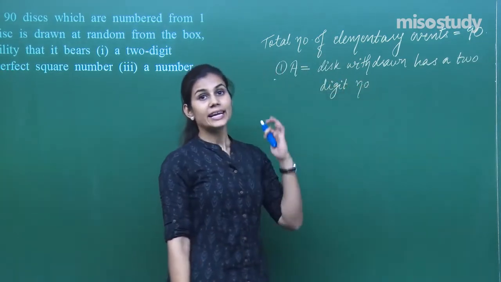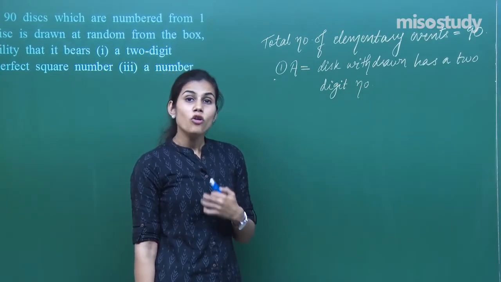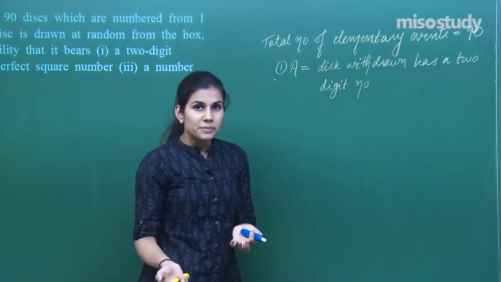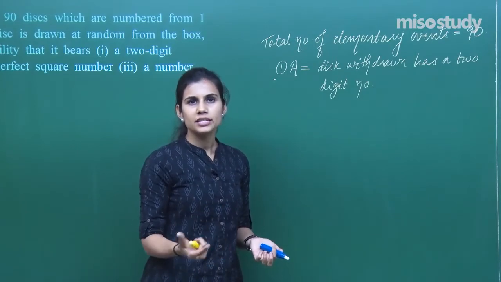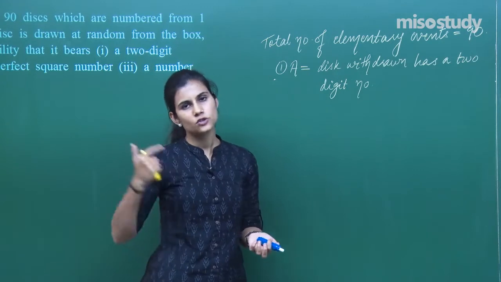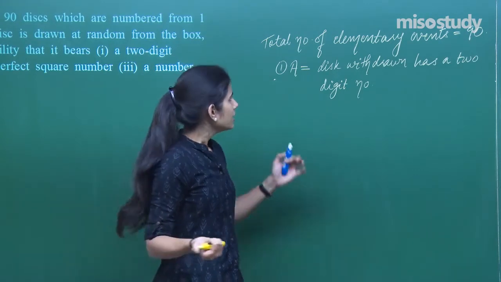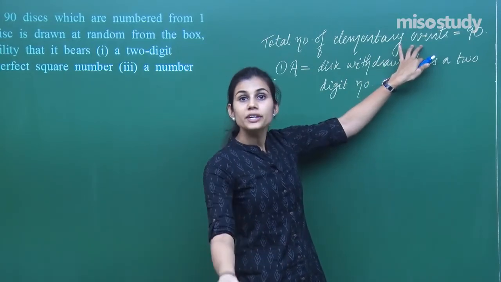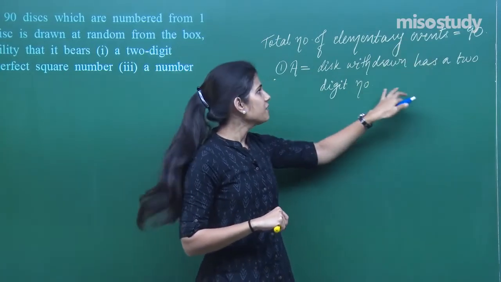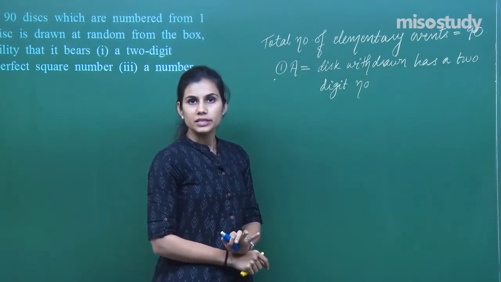Now, out of these 90 discs which are numbered from 1 to 90, how many do you think, that means I can withdraw the first disc numbered as 1, I can withdraw the second disc numbered as 2, the third disc numbered as 3 and so on till the 90th disc numbered as 90. How many of these outcomes, the discs which can be withdrawn, are in favor of this event?